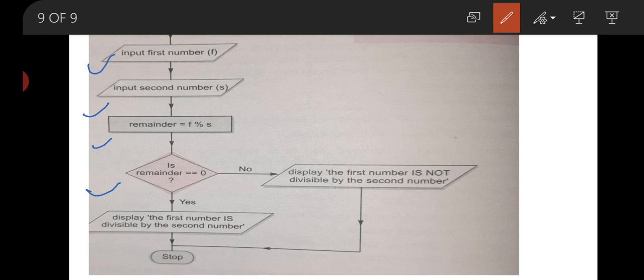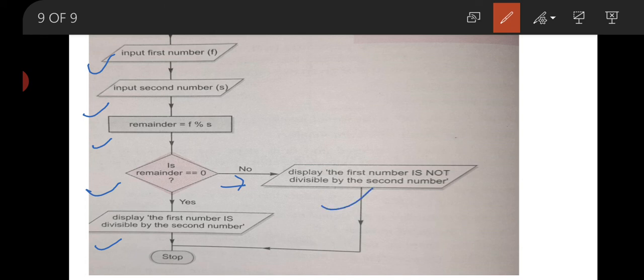Now we are going to test the condition: is remainder equal to 0? If yes, then display that the first number is divisible by the second number. That means the first number is completely divisible by the second number. If no, then display that the first number is not divisible by the second number.